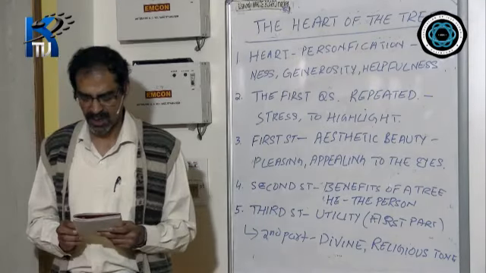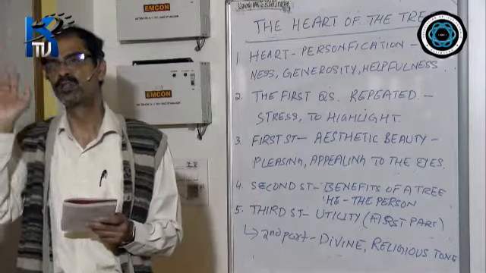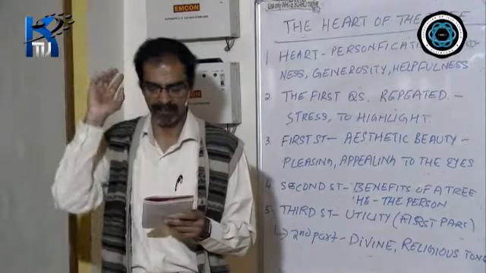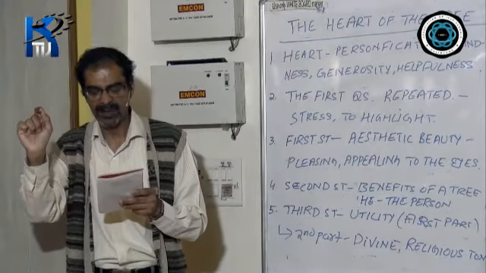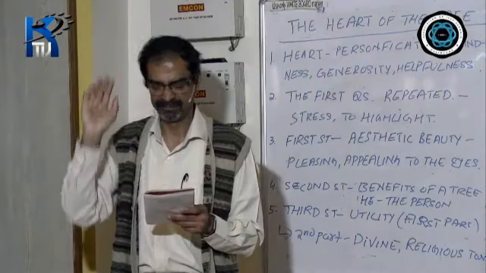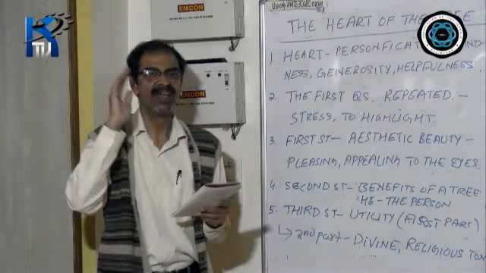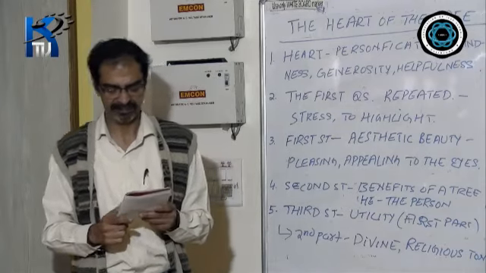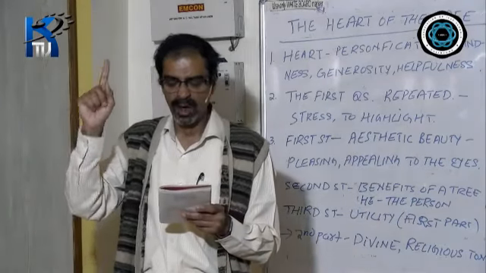Again, you will notice that the second stanza begins with the same question. What does he plant who plants a tree? Again, the poet is giving the answer. He plants cool shade.